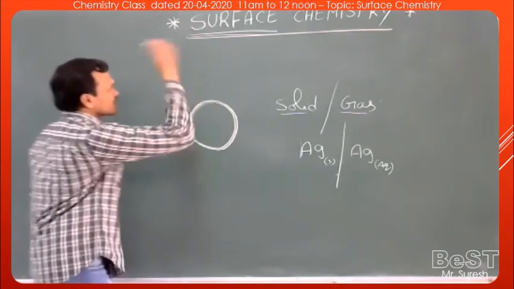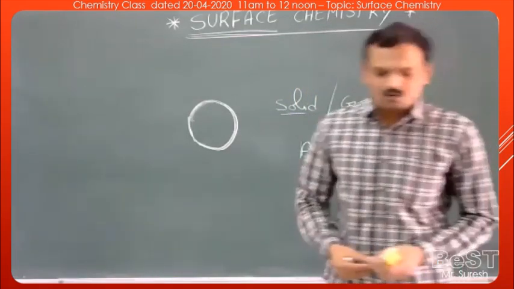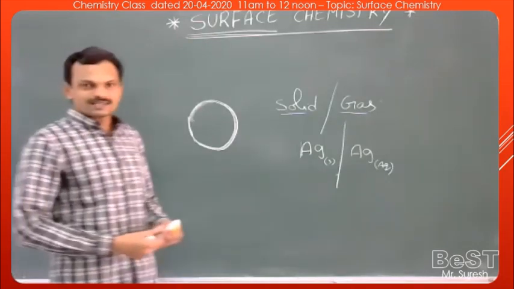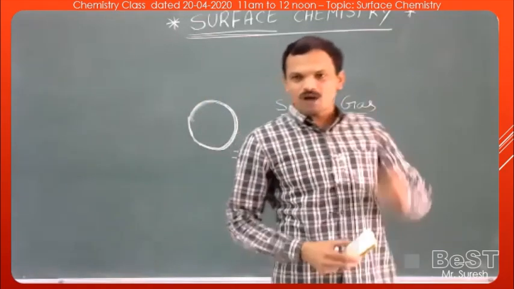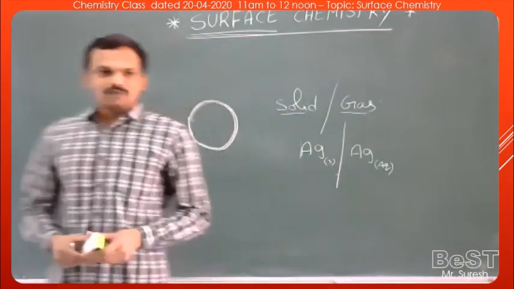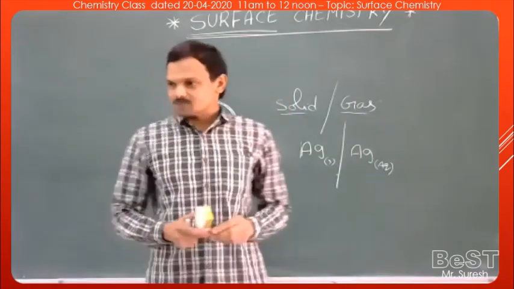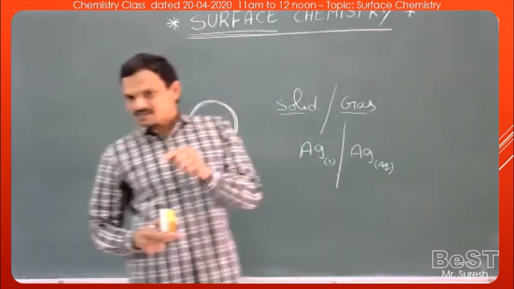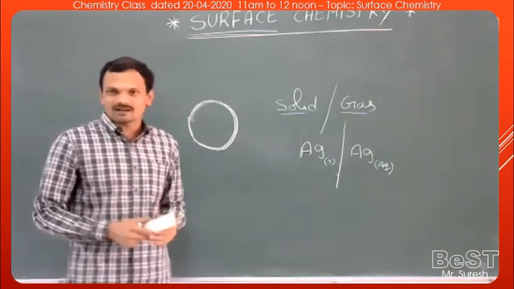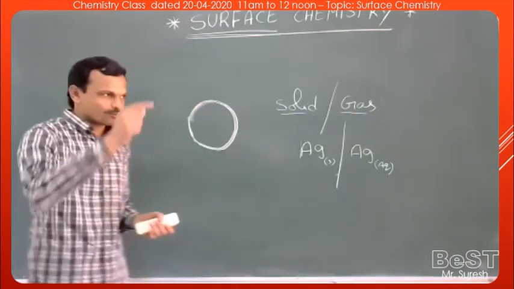Now, what are some surface phenomena that we can observe in our daily life? Most of the phenomena we observe in our daily life are surface phenomena. First example: in the rainy season, we can observe the accumulation of moisture on the surface of glass. That is an example of adsorption. Or if you place an iron rod in the atmosphere, then rusting of iron takes place. Rusting of iron is a surface phenomenon, because rusting cannot take place in the bulk, the interior part of the rod. It takes place only on the surface. The surface molecules get rusted first, and then only the bulk molecules get rusted.